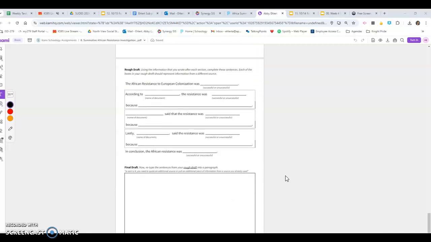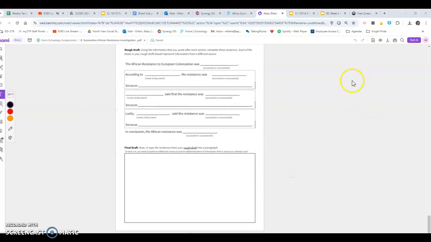all the way through document 6, and then you are going to write a paragraph, and you're going to make your conclusion on whether or not you think that the African resistance to European colonization was successful or not. Your first job is your rough draft. So it says the African resistance to European colonization was blank. You're going to decide your opinion, successful or unsuccessful.